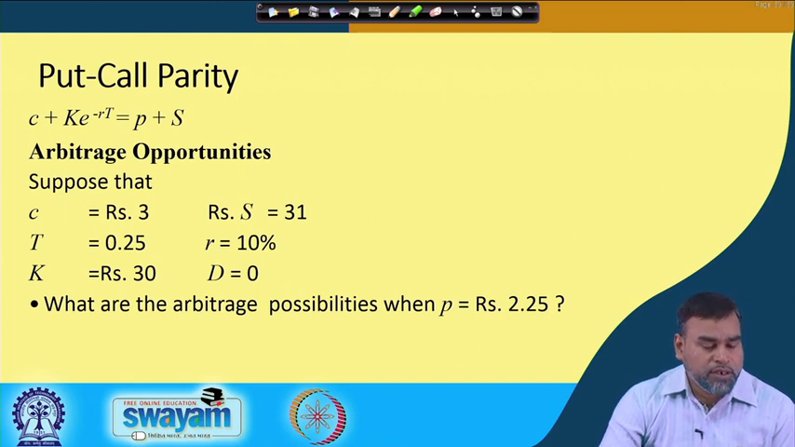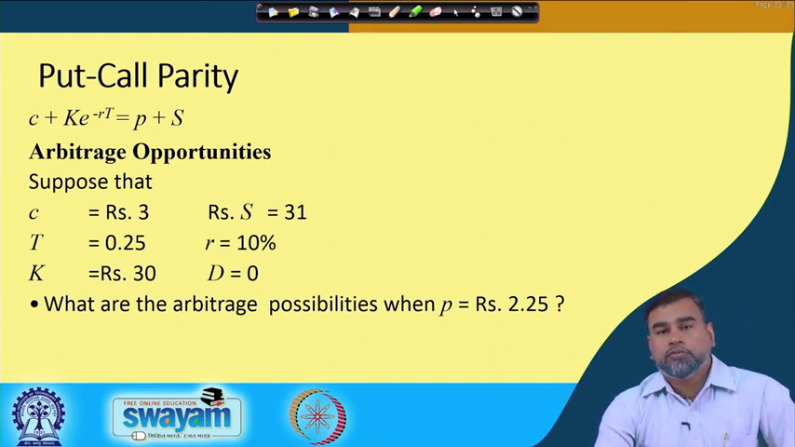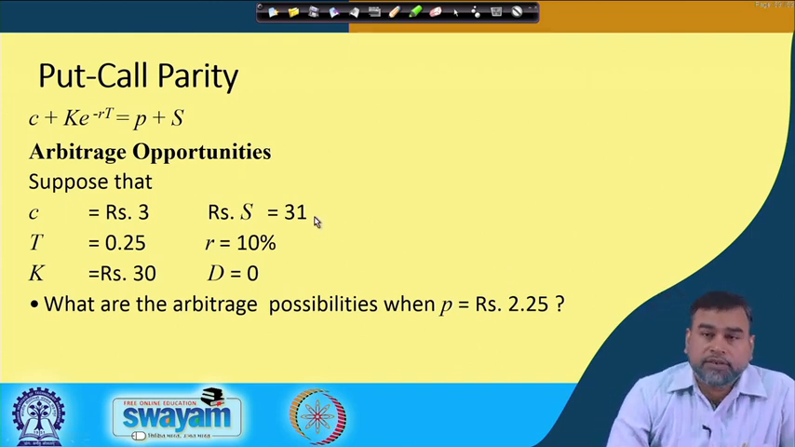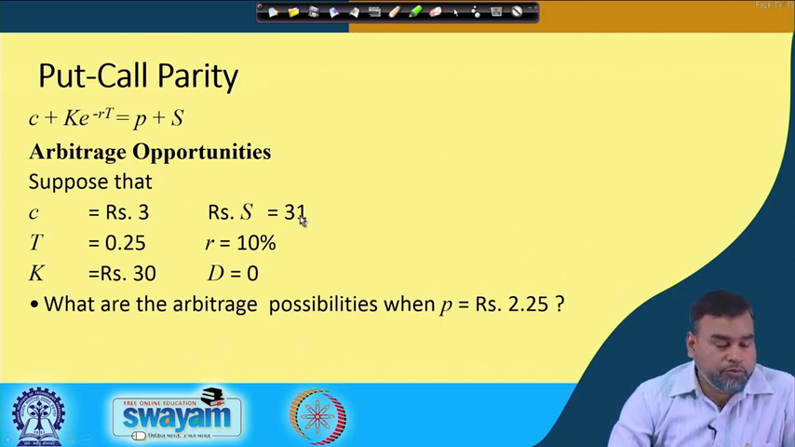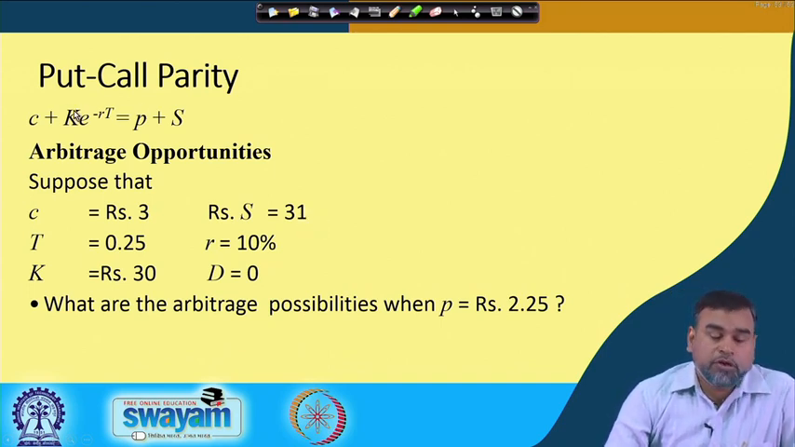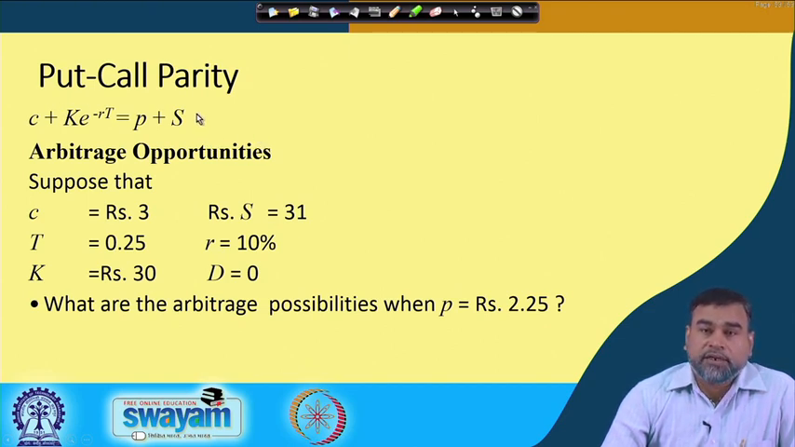condition, the put call parity. If you know the put price, you can find out the call price. If you know the call price, you can find out the put price. So that is the put call parity condition: C plus k e to the power minus r t is equal to P plus S. C is the call option price, k is the strike price, P is the put price, S is the spot price. And if that condition is not satisfied, then there is a chance of arbitrage.